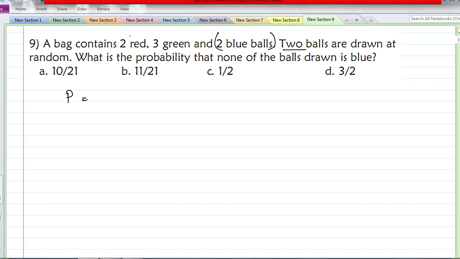We select 2 balls only from the red and green category. So how many balls do we have? 2 red and 3 green, so we have 5 balls. Out of that we need 2. This is 5C2, the favorable outcomes, divided by the total outcomes. Total balls: 2 plus 3 plus 2 is 7, so 7C2. So 5C2 is 10 and 7C2 is 21. So the answer is option A.